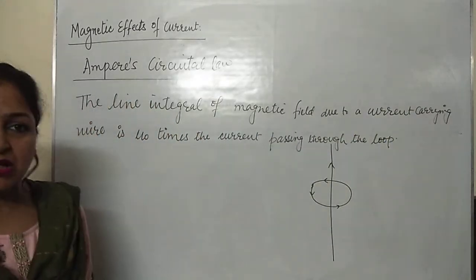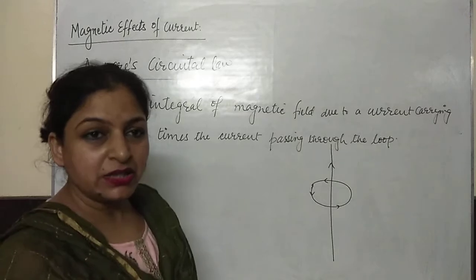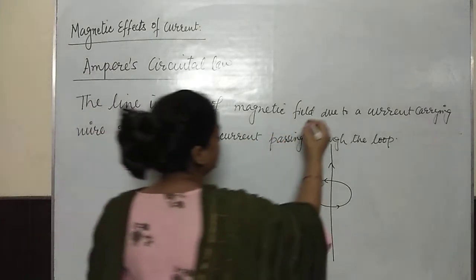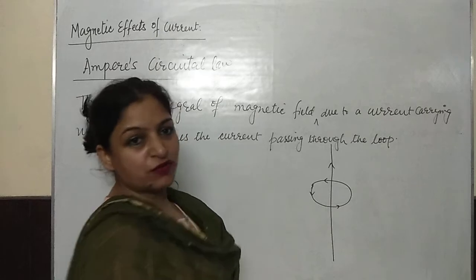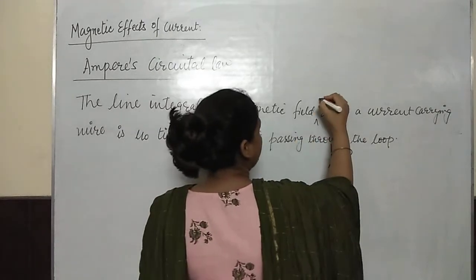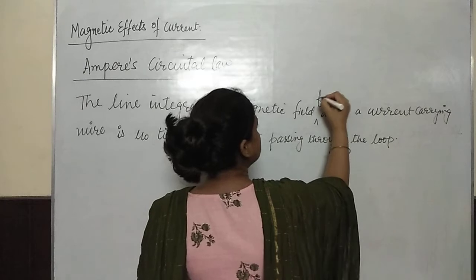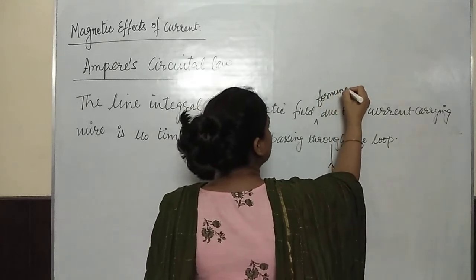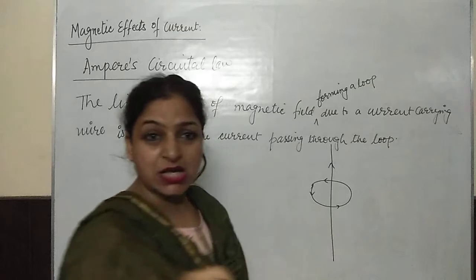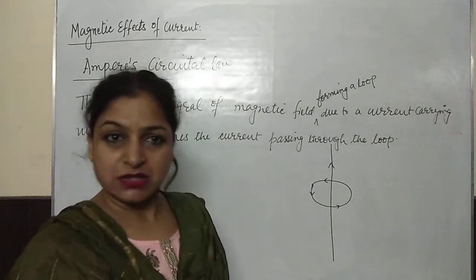So the line integral of the magnetic field forming a loop. Here I must write what is the nature of the magnetic field. Here it is also forming a loop. So I must write magnetic field which is forming a loop, and in which plane is it forming the loop?